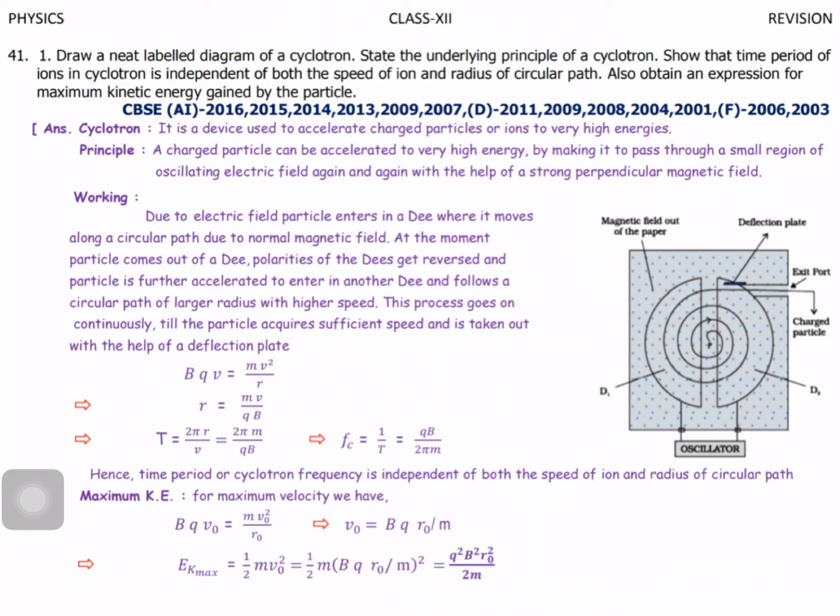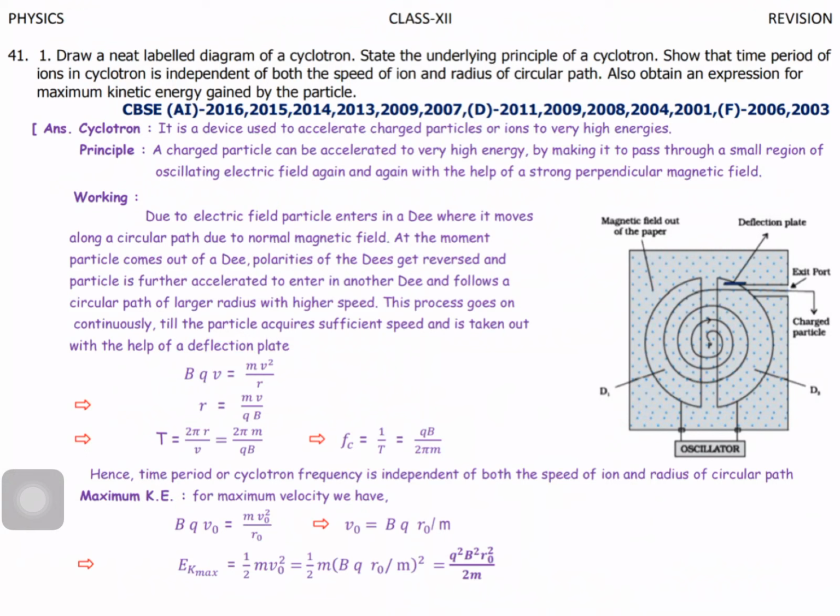What happens? Immediately the polarity is changed by the oscillator, so automatically the charge is attracted by the other D. Inside the second D, what happens? The charge experiences a force, so it will move in a circular path, right? And it comes out from the second D. Automatically the polarity will change by the oscillator, so the charge will be attracted by the first D. So in the same way, the charge moves in the first and second D continuously, right?